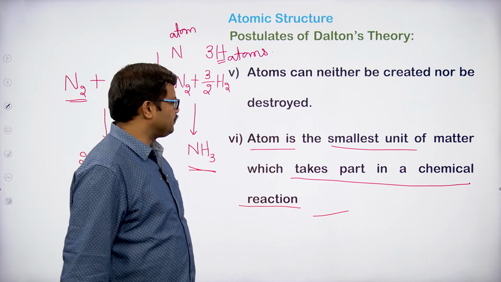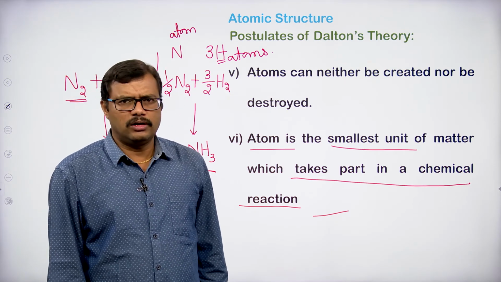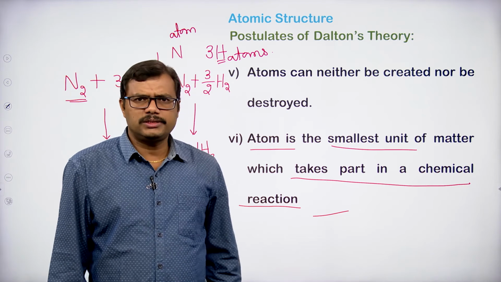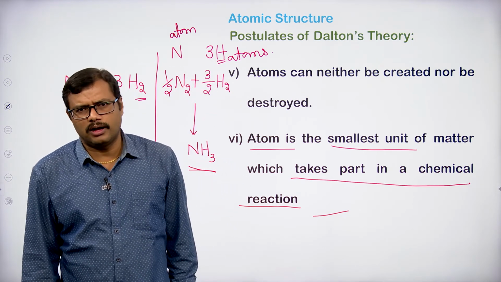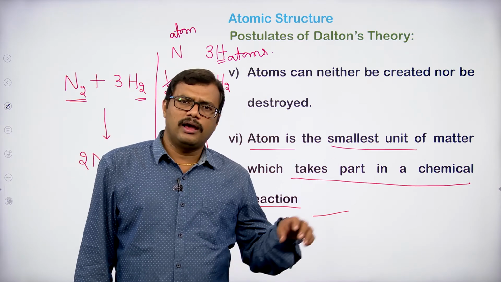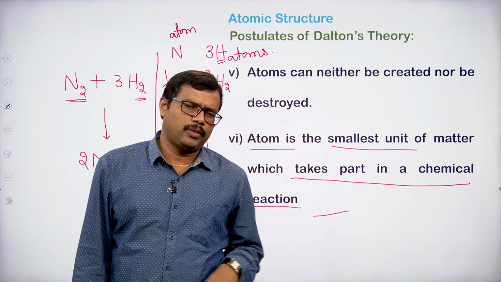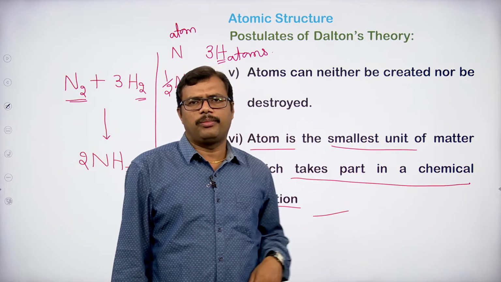So these are the 6 postulates given by John Dalton. The first postulate is matter is made up of very tiny small particles called atoms. Atoms of the same element are alike in all respects. Atoms of different elements are different in their properties.